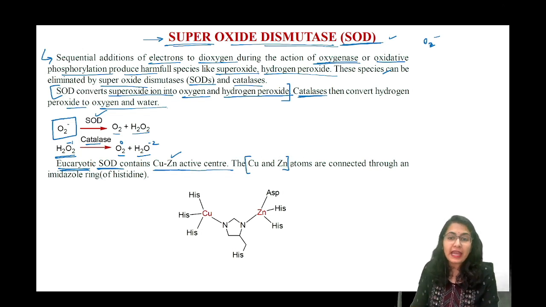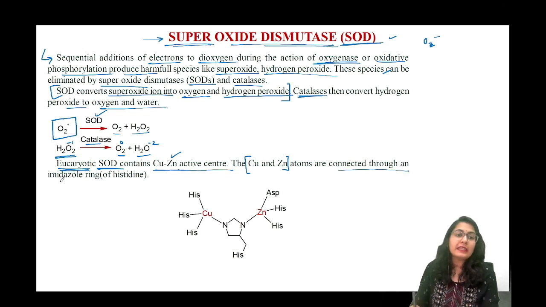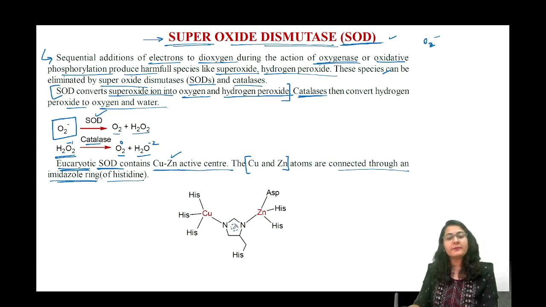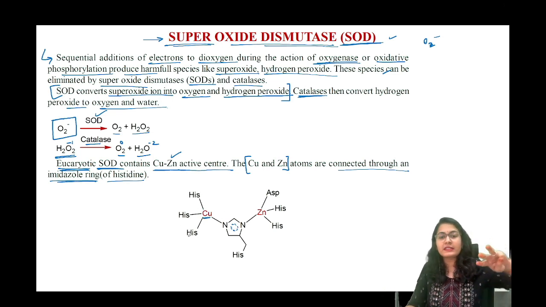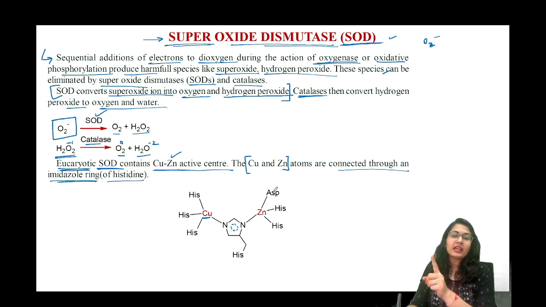So copper and zinc atom are connected through an imidazole ring of the histidine. This is how it is connected. Definitely it is aromatic ring, just the skeleton is given. So copper connected to 3 histidine, just like in hemocyanin. Zinc connected to 2 histidine and 1 aspartic acid. ठीक है. Now both of these are bridged by the 2 nitrogens of the imidazole of the histidine amino acid.